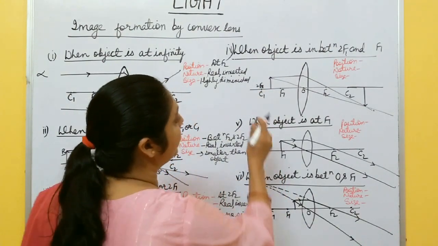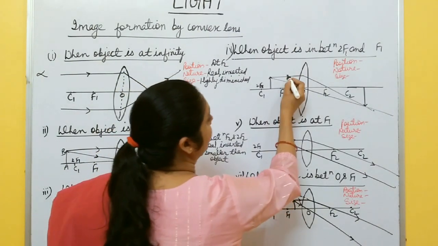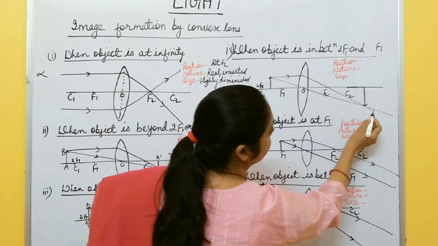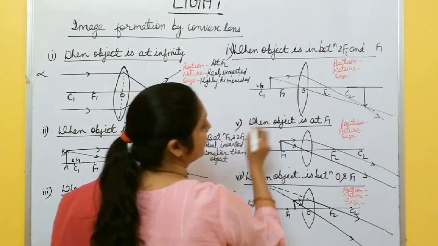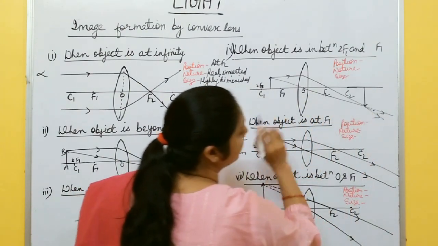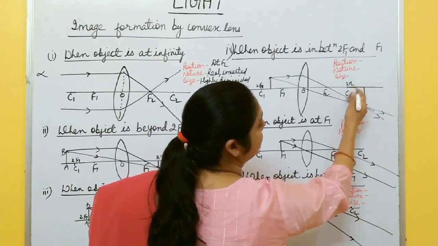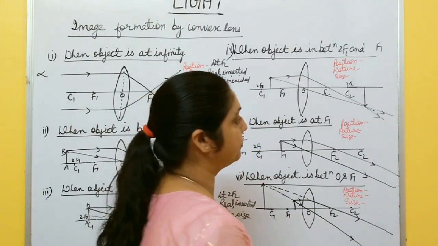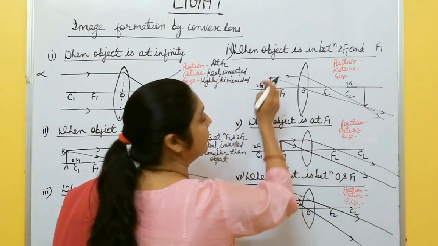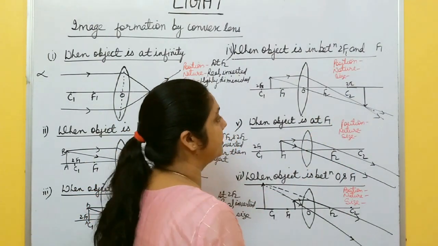Now in this case, the object is between this 2f1 and f1, right? So again one ray is going parallel to the principal axis, after refraction passes through this point, second focus. Another ray passing through the center of curvature goes undeviated, goes like this one. At this one, here image is formed, C2 means twice f2, beyond 2f2. And again here the size of the image is greater than the object size, and in this case also real and inverted image is formed.